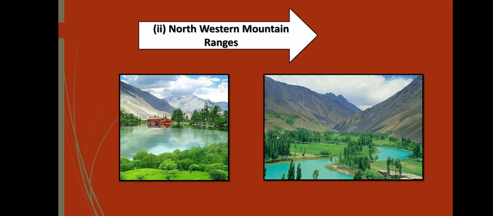The second mountain region is the northwest mountain ranges like Chitral, Swat, Dir. The Hindu Kush range is located in this part, and the highest peak of this region is Tirich Mir, which is about 7690 meters high.